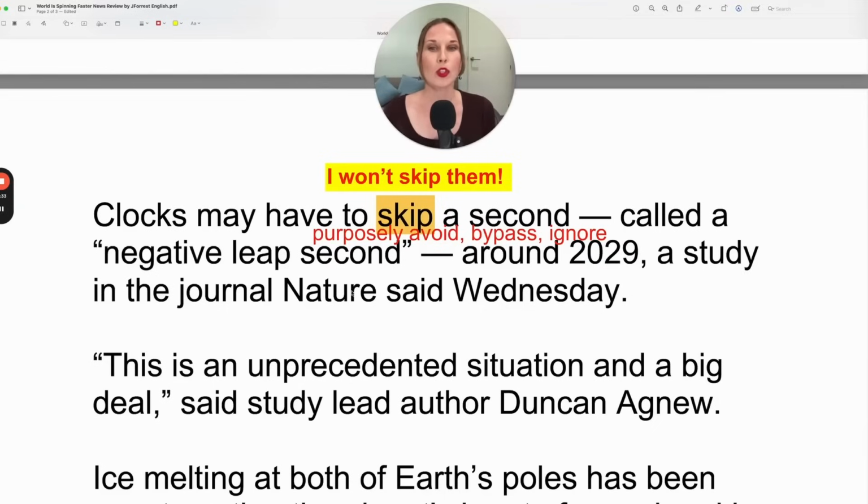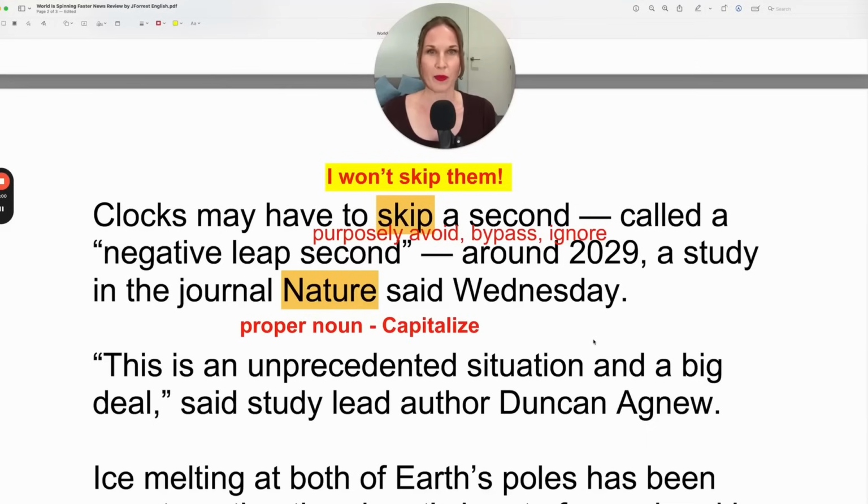A study in the journal Nature said Wednesday. So here, Nature is the name of the journal. And that's why it has this capital here, because it's a proper noun. And we capitalize the first letter of a proper noun. So I'll just write this out for you so you remember it's a proper noun and you need to capitalize. And to show you, that means to capitalize.